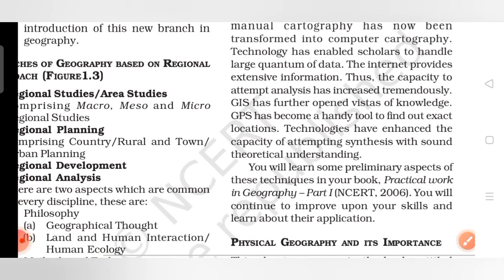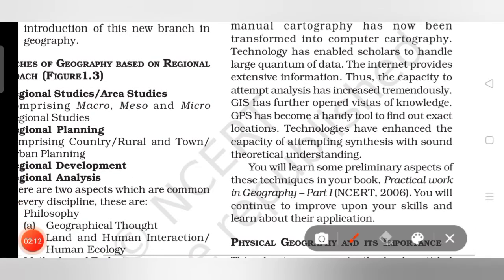Here the capacity to attempt analysis has increased tremendously. GIS has further opened vistas of knowledge. GPS has become a handy tool to find out exact locations. Technologies have enhanced the capacity of attempting synthesis with sound theoretical understandings.